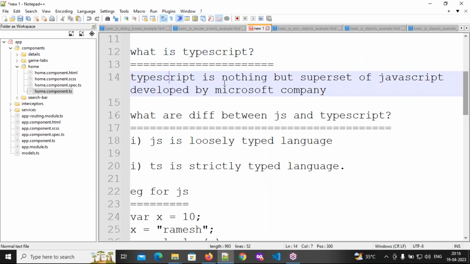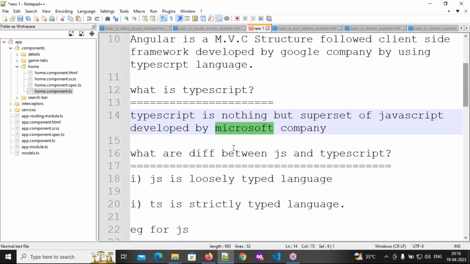TypeScript is nothing but a superset of JavaScript, developed by the Microsoft company. Microsoft, you know, was founded by Bill Gates. That is a very big company also. So they are very interested in JavaScript. Understood, everybody?